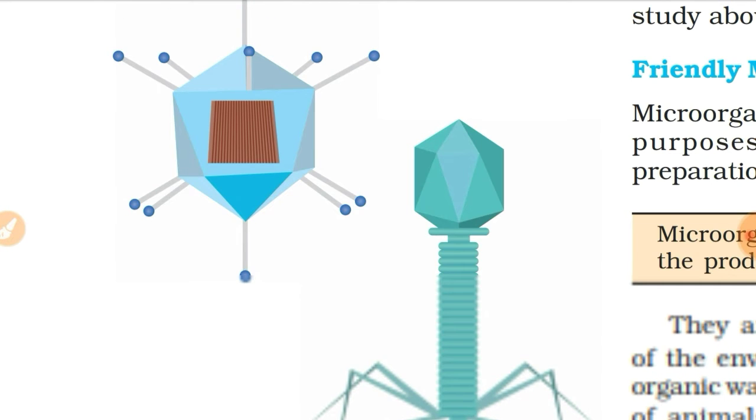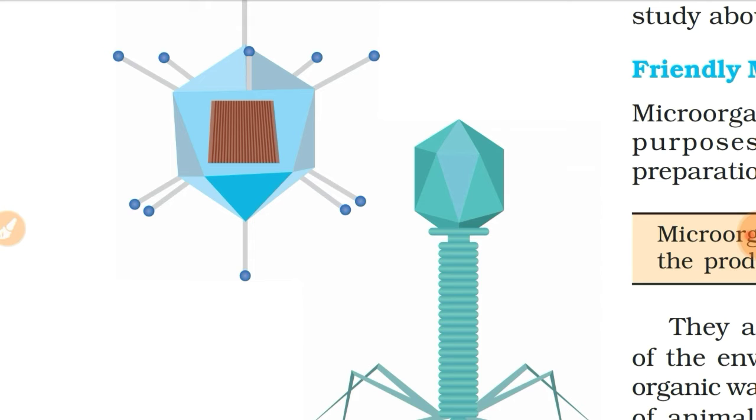Let us do a quick introduction about bacteria. What are bacteria? Bacteria can be found in air, in soil, in the deepest seas, in hot springs, in the ice of polar regions. Some bacteria live in intestines of animals also.